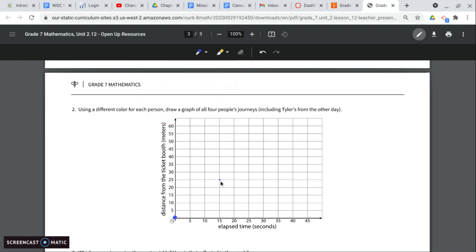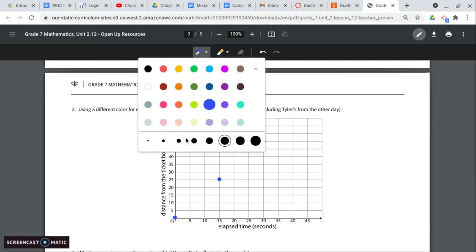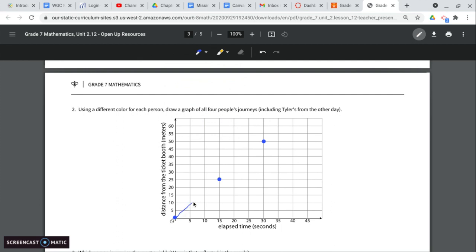So 0, 0, 15, 25, 30, and 50. So this is Diego's line, his representation of his speed and distance. My line's obviously kind of wobbly.